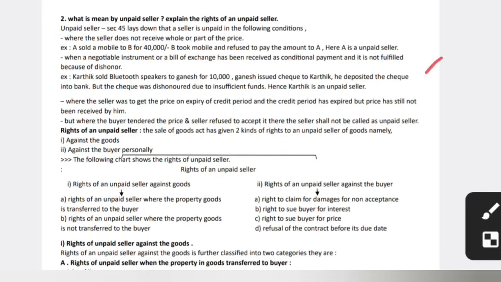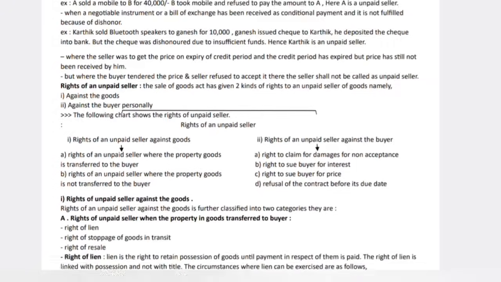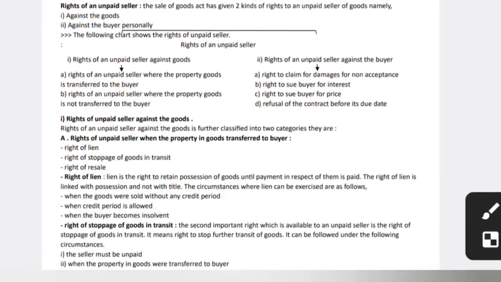In rights of unpaid seller you will have different types of rights. The first one is rights of unpaid seller against the goods. When the property in the goods has not been transferred to the buyer, the unpaid seller can resell the goods which were sold to B, who refused to pay the amount, to another party.